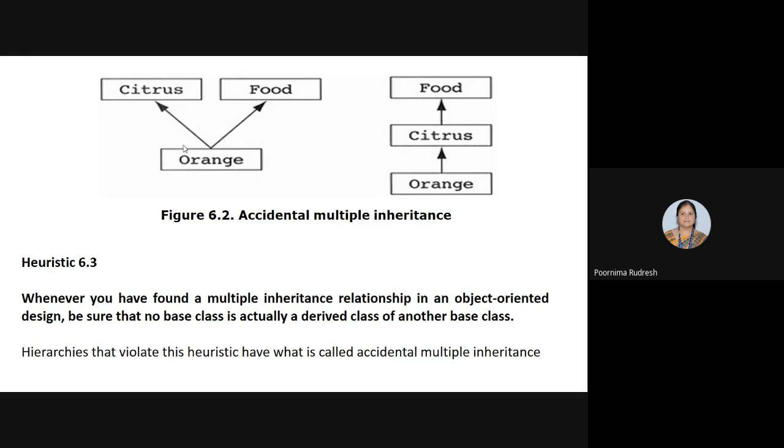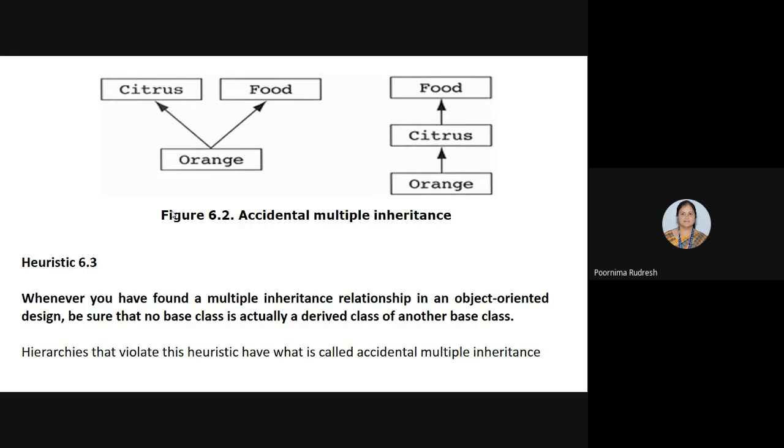We'll see the heuristic for this. Whenever you have found a multiple inheritance relationship in an object oriented design, be sure that no base class is actually a derived class of another base class. So the base class should not be a derived class of another base class.